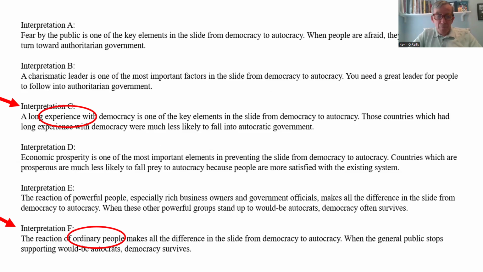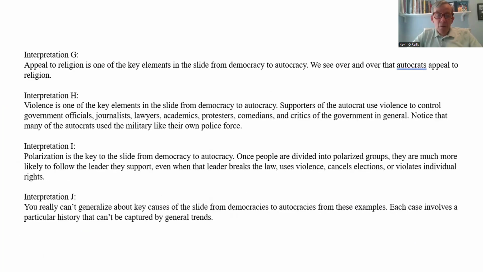And the role of ordinary people. This seems to be very important, and it empowers students that they have a role in helping to preserve democracy. It was a factor in the Austria situation. And then the role of religion, and that autocrats seem to use religion as a weapon, and what do students think about that? And polarization is a key.